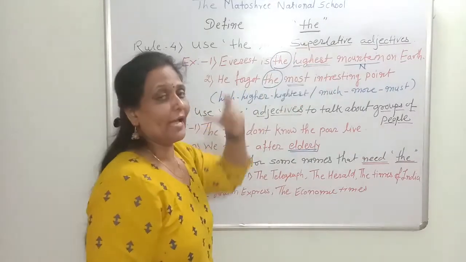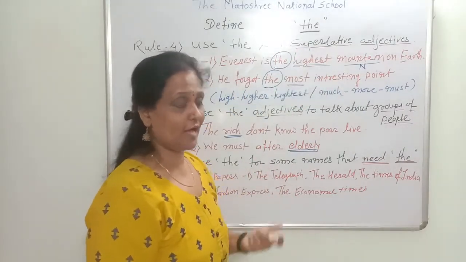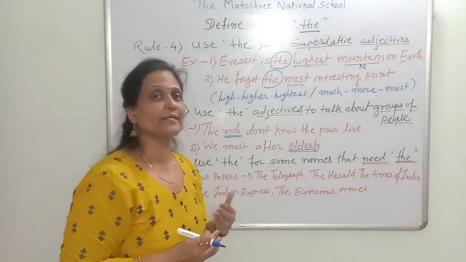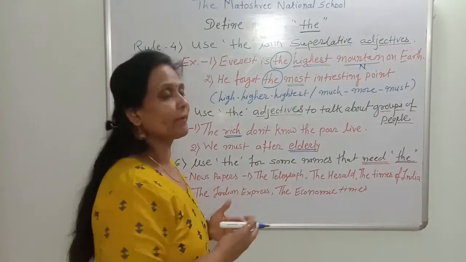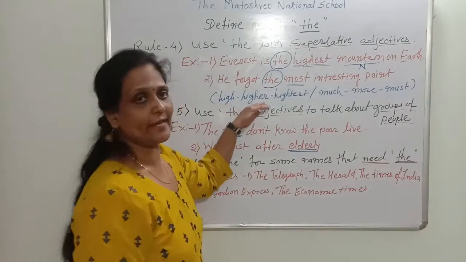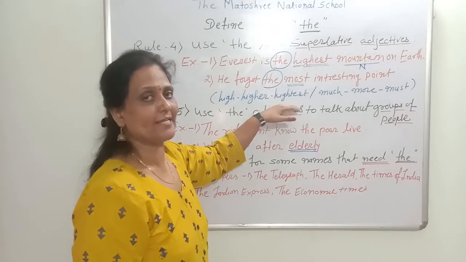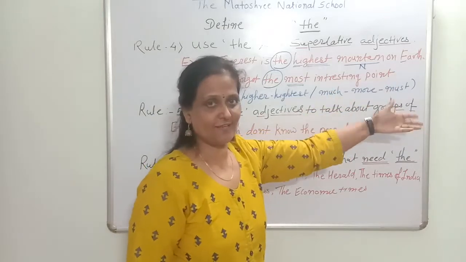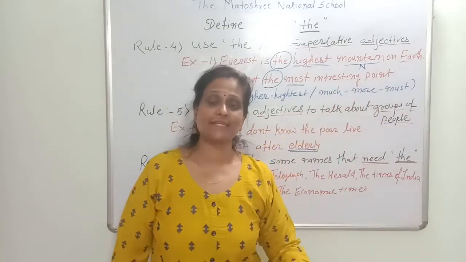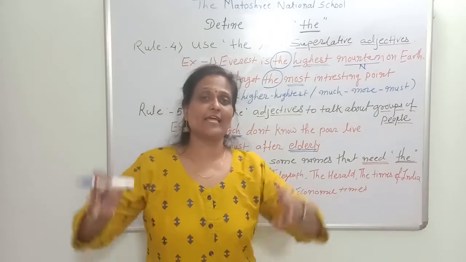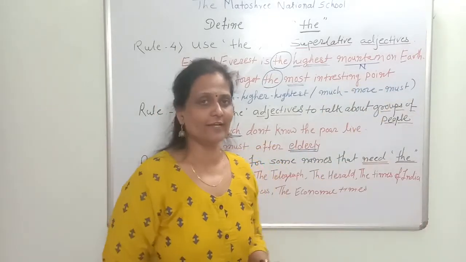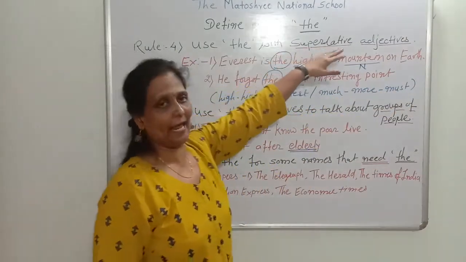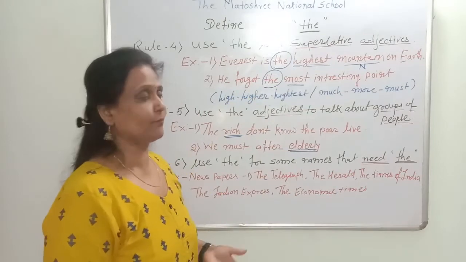An adjective describes things and nouns, but superlative means the highest degree of description, and it is called a superlative adjective. The forms are high, higher, highest, and much, more, most. Like the A plus, extraordinary, excellent. So much, more and most are the superlative forms. We use them to describe nouns and things.